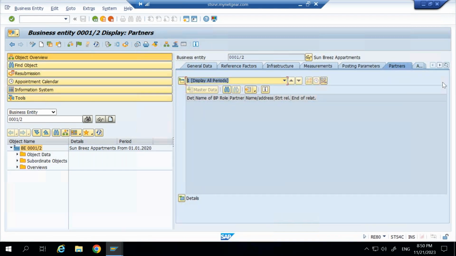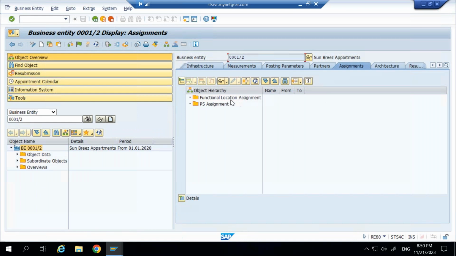Partner, this is a master data. So you can maintain some details of the partner who is managing this property. For example, the janitor, who is managing the property, the property manager, who is the contact person in any emergency cases. So all these details you can maintain here.